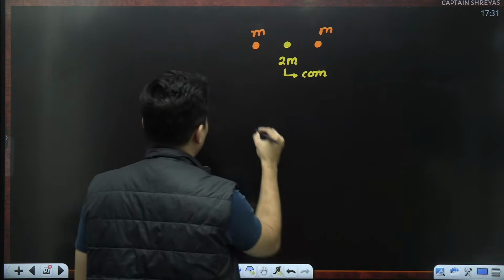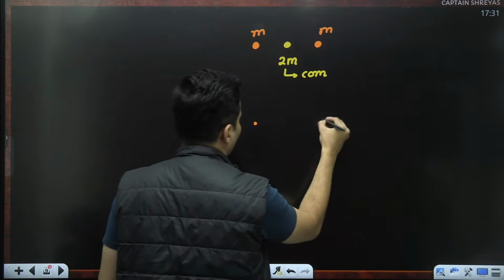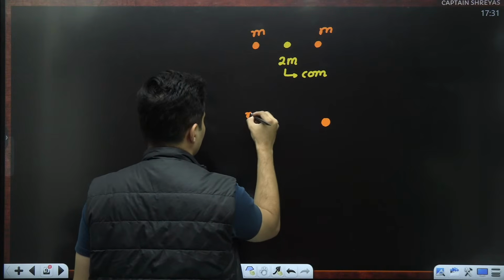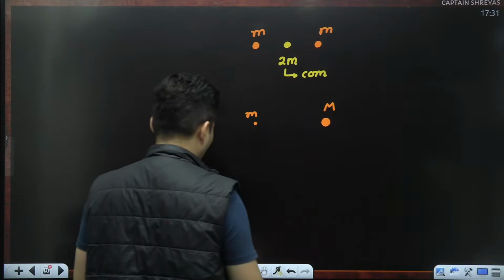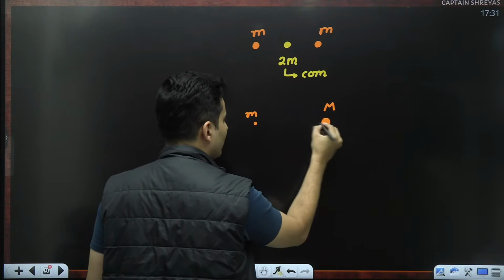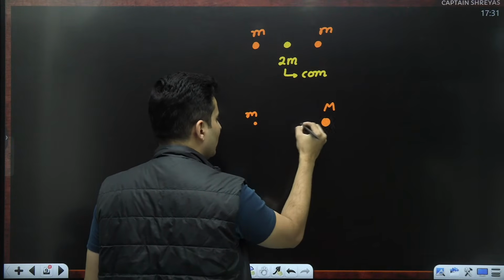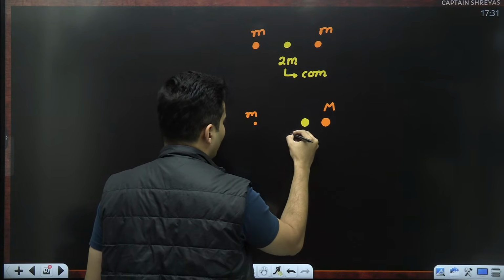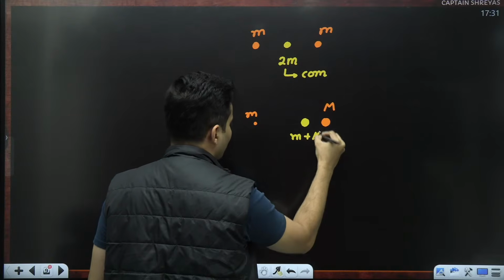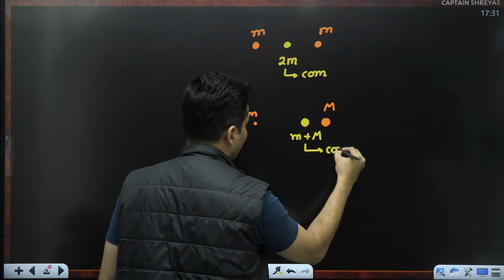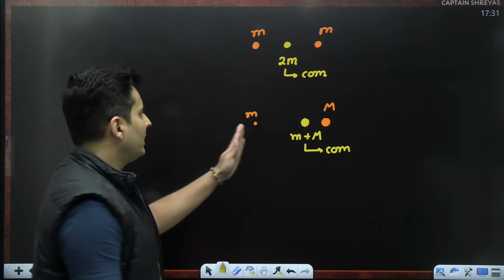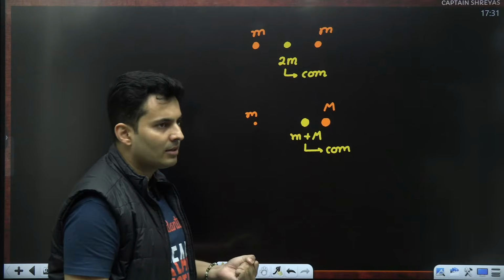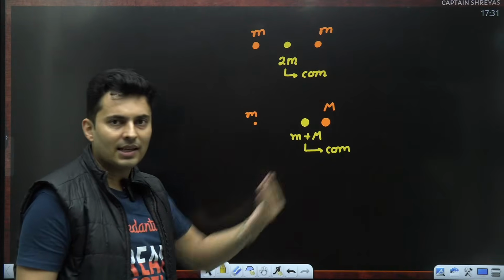But imagine one of the masses is small, another mass is huge. This is small m, this is capital M. Obviously, the center of mass will shift, be closer to the heavier mass. The total mass of this will be small m plus M. This is the location of the center of mass. So the center of mass is always closer to the heavier mass. If the masses are equal, it is exactly in between.